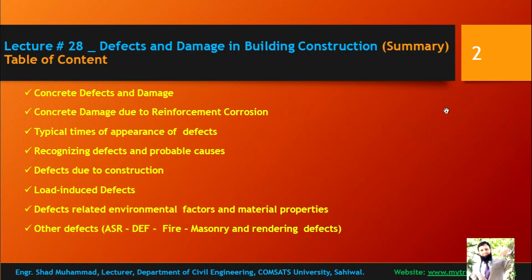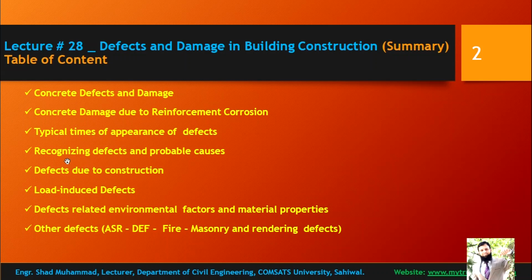In our previous lecture, lecture number 28, was concerning defects and damage in building construction, and a lot of defects and damages were studied and the factors affecting them, concrete defects and damage, concrete damage due to reinforcement corrosion, and typical time of appearance of the defect.